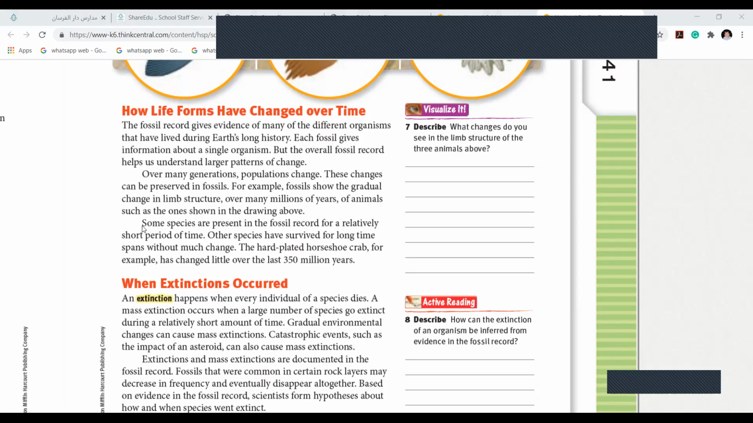Some species are present in the fossil record for a relatively short period of time. Others survived a long time. For example, the hard-plated horseshoe crab has changed little over the last 350 million years.